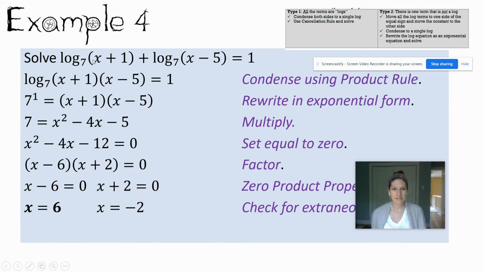When I plug 6 in for x, they work in both cases of the logs that I plug it in. However, when I plug -2 in for x, -2 plus 1, that gives me -1, and I cannot take the log of a negative number. So once you find out that it doesn't work, you can reject it. It's extraneous. The only solution would be x equals 6. One thing to note is if both of these answers did not work, your answer would be no solution, just so you know.